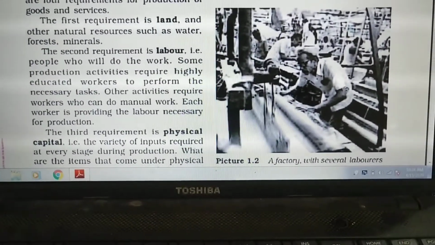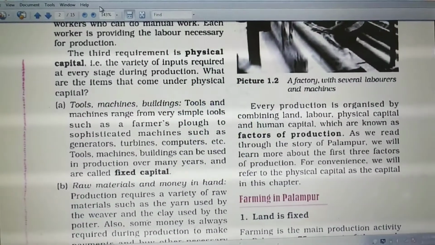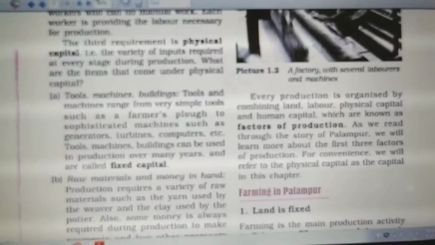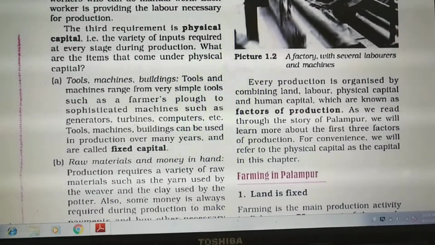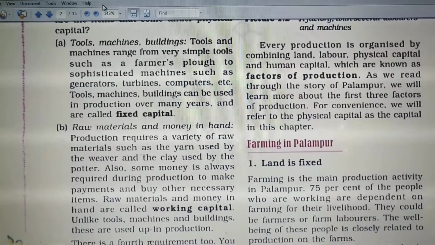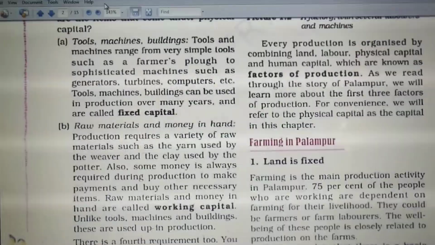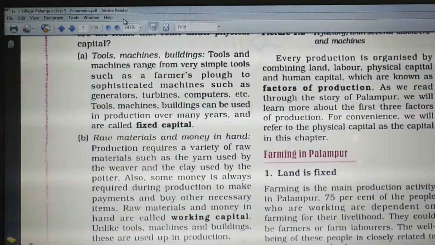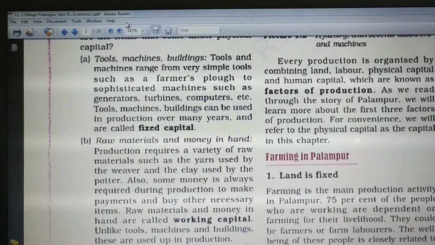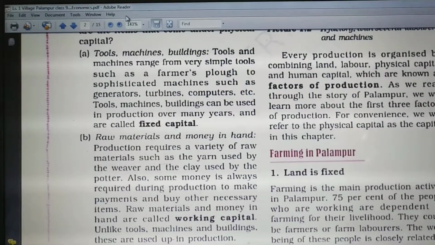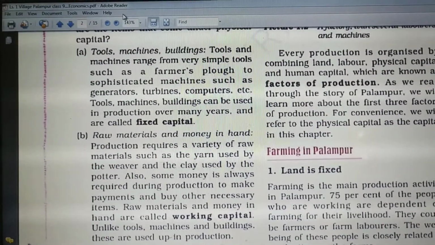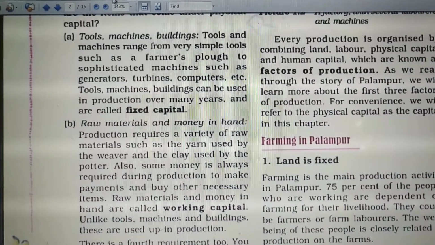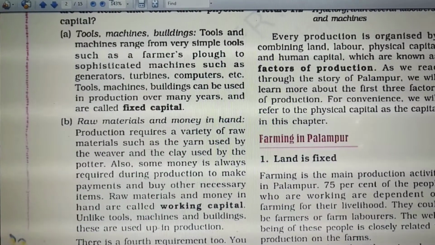The third requirement is physical capital. Physical capital means the inputs which are to be combined to produce the goods. Physical capital can be of two types. One is fixed capital and the second is working capital. Fixed capital is in the form of tools, machineries, buildings, the things which are required for a longer period of time in the production process. Working capital includes the raw material which is to be converted into finished products, and money which is required to start up any business or to continue with the processing.